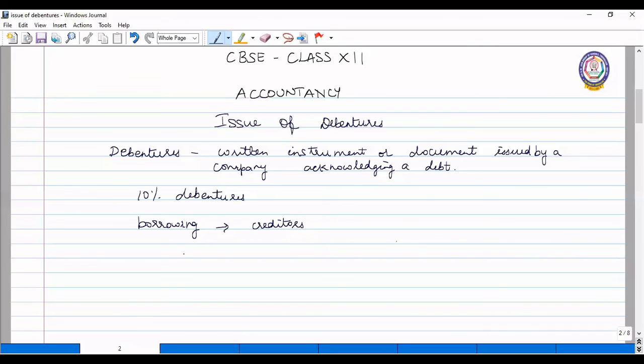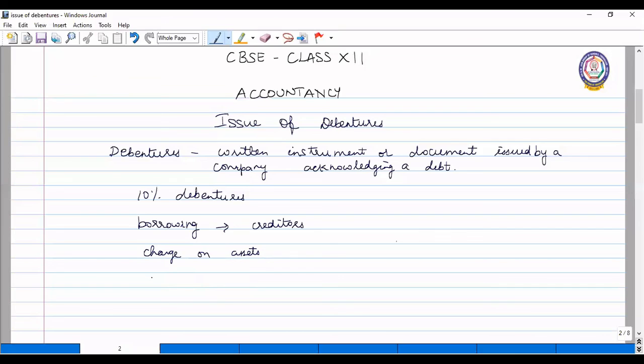And this debenture is issued normally in a secured way. The debenture holders will have a secured way of transaction here by purchasing the debentures, by having a charge on the assets of the company. The debenture holders may have a charge on the assets of the company as a mark of security for their money.